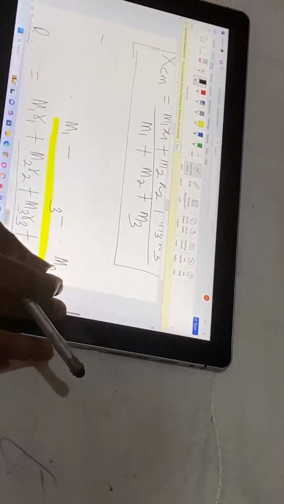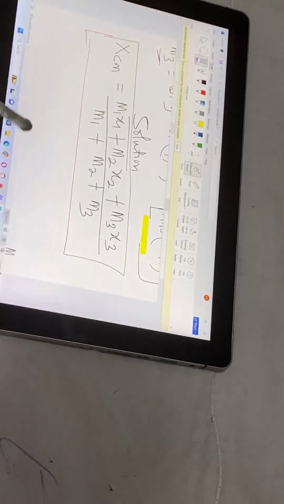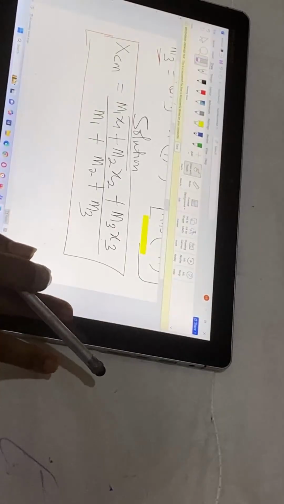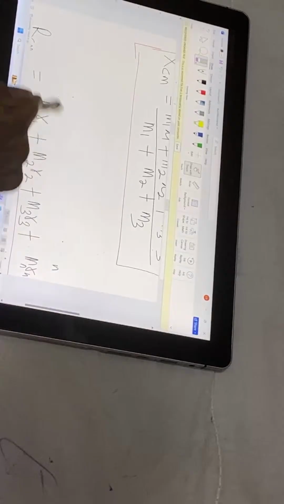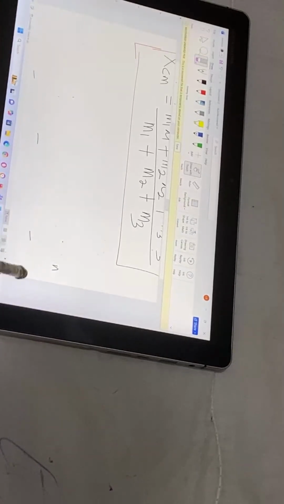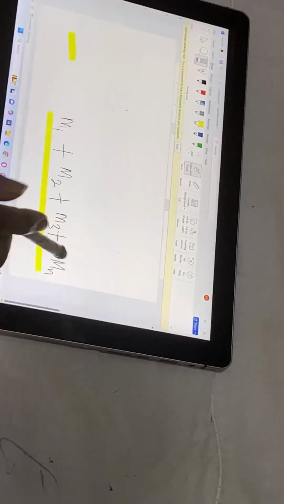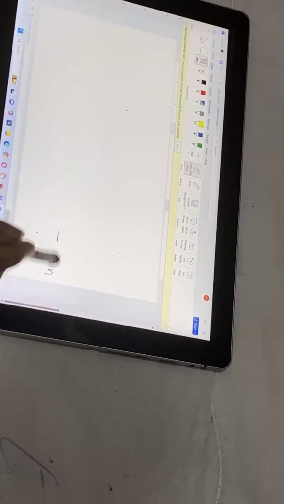Please take note. When you replace the values, we'll have something like this, class. You replace m1 and replace x1, then replace m2 and x2, then replace m3 and x3.